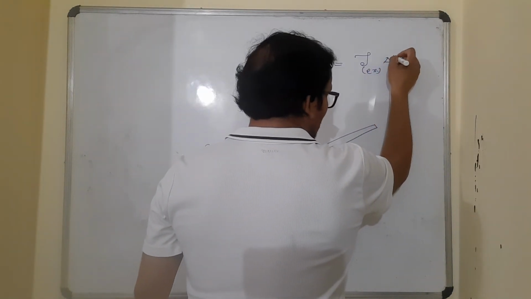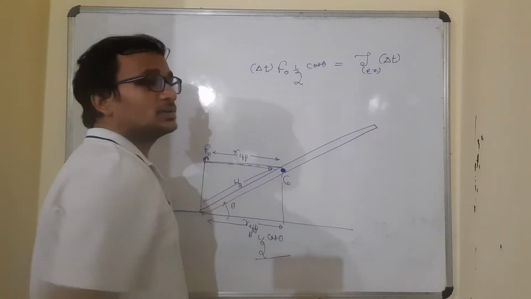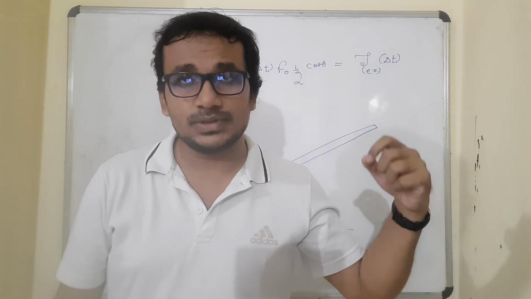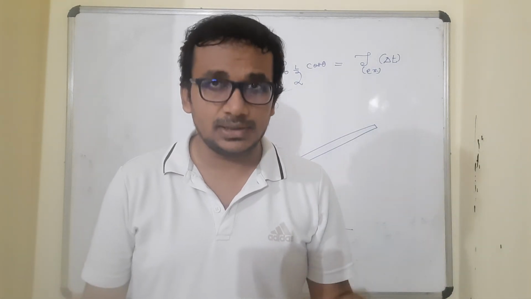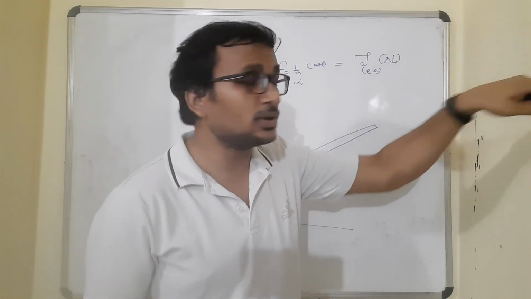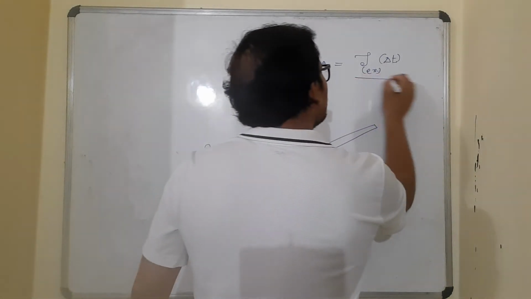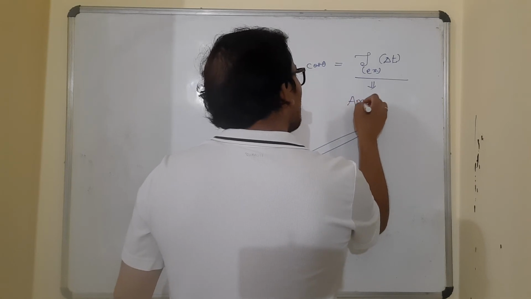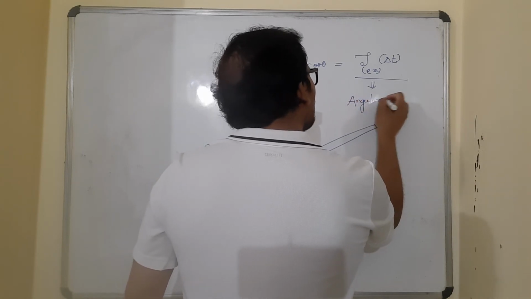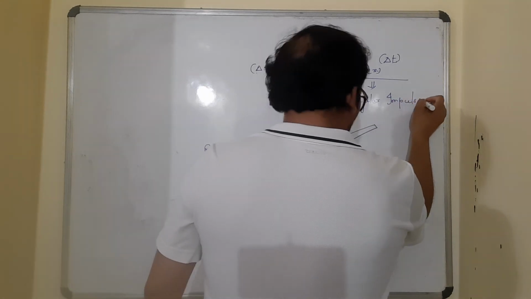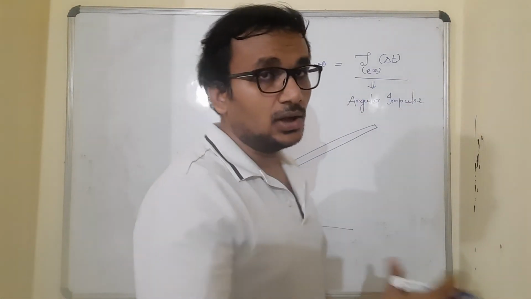If I simply multiply delta T on both the sides, external torque into delta T is going to give me what? Our external force into delta T, the time interval for which the force acts, gives me the linear impulse. Similarly, the external torque into the time interval is going to give me the angular impulse. As simple as that. It is the rotational analog of linear impulse.